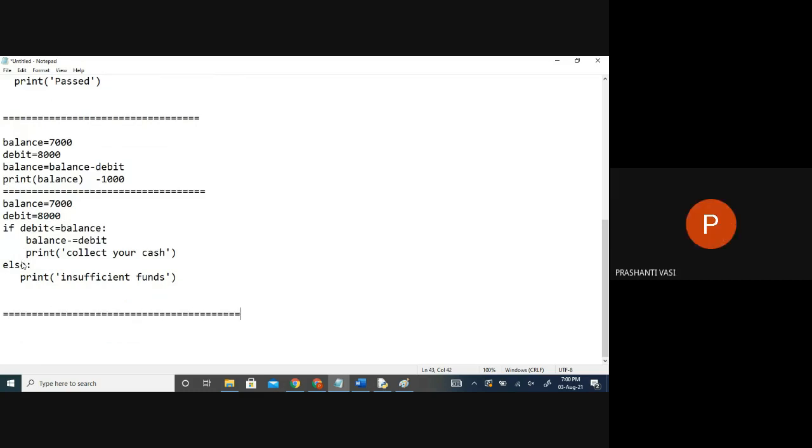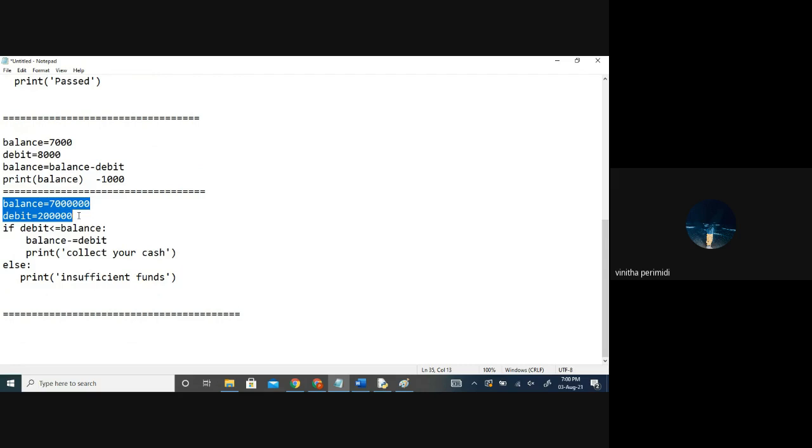So whenever you go and try to withdraw the money, this is the scenario. There are many more cases. I've just put one case. Like if I say your balance is some 7 lakhs, or 10 lakhs something, but you want to withdraw directly from the ATM 50,000. Is it possible? 80,000. Is it possible? Should the system say, collect your cash? I will say 2 lakhs. Is it possible? No, that's another case. I just kept one case. But this program is not real time then, because I'm able to withdraw 2 lakhs. Is it possible in real time?